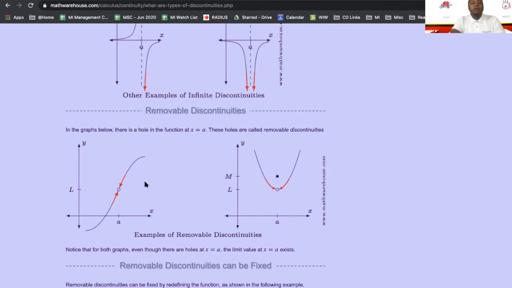But then we have another discontinuity where there just is no jump per se. There is just an empty space. So that does not fulfill our first condition. There is no f of a. It's just approaching the same value, but we don't have anything here. There's no extra dot like we have over here.